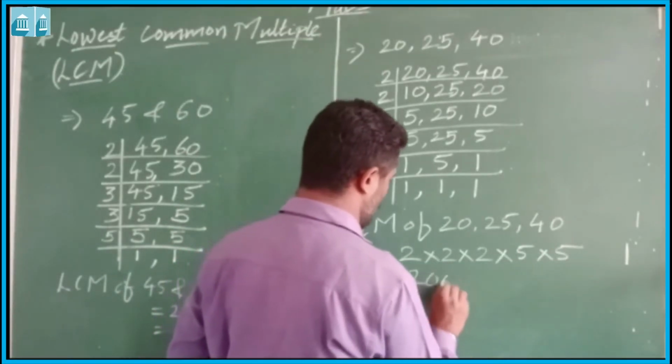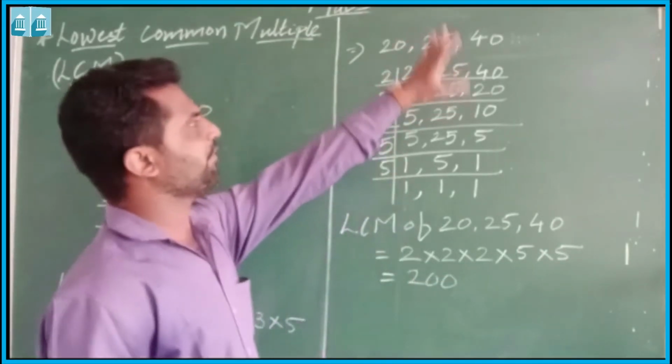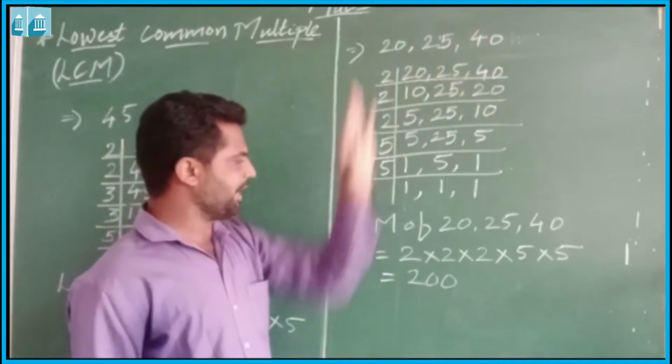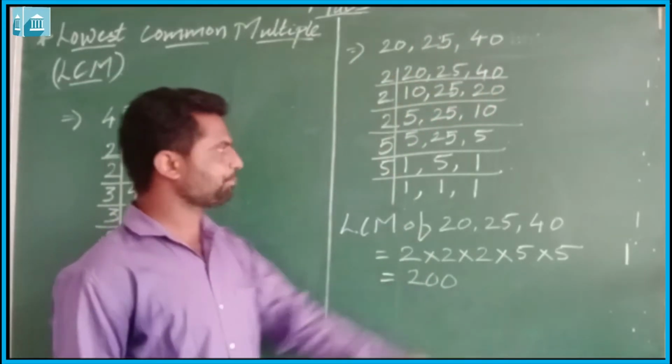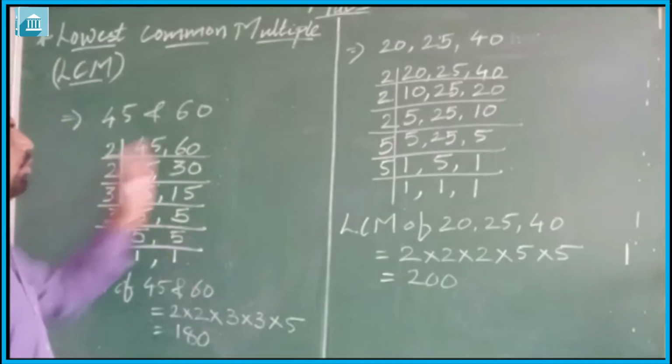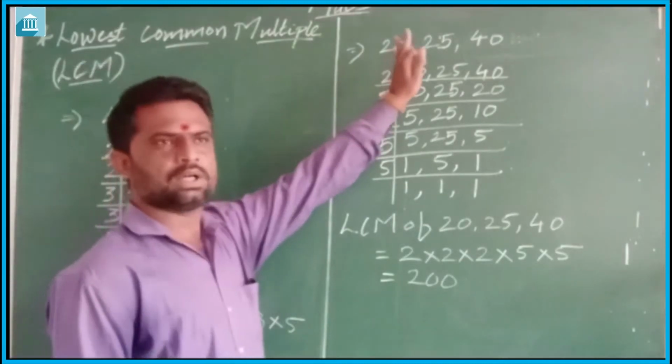So the LCM of 20, 25 and 40 is 200. Likewise, we can do all the examples and all the sums.